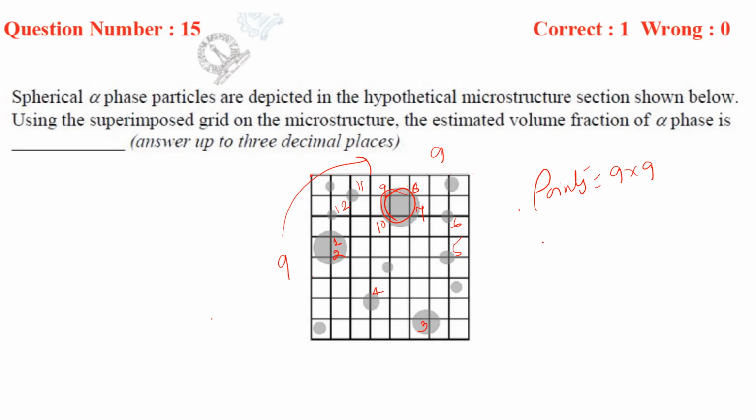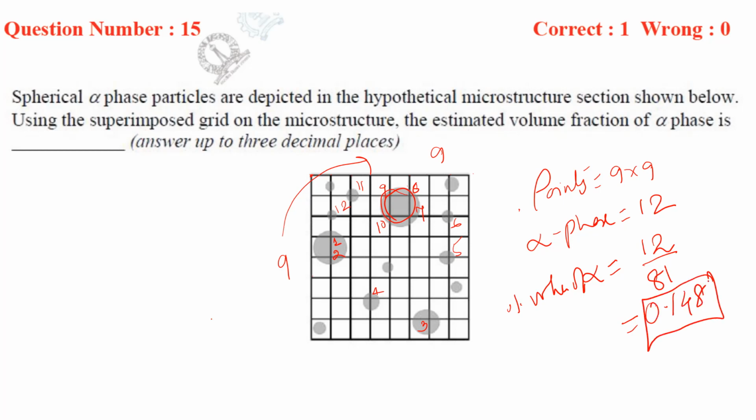So the total number of points lying on the alpha phase is 12. And the total number of points available is 81. So the volume fraction of alpha will be 12 divided by 81. If you divide 12 by 81, then you will get the answer 0.148. And this is the answer.